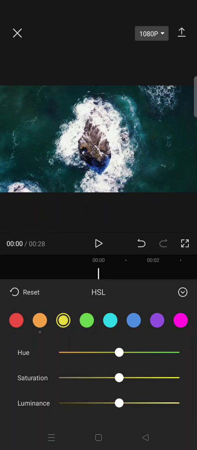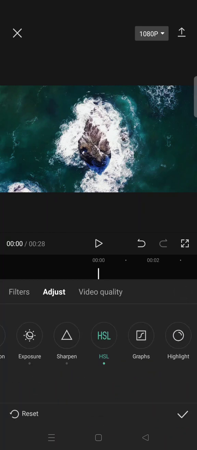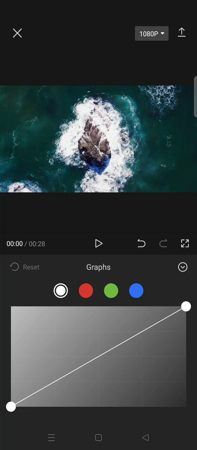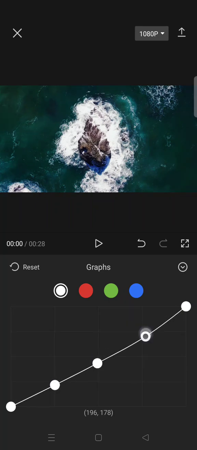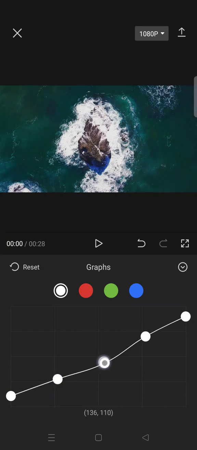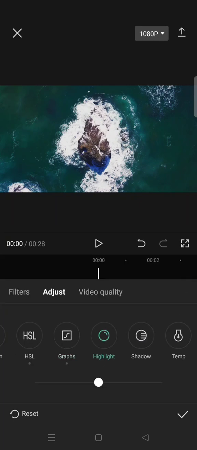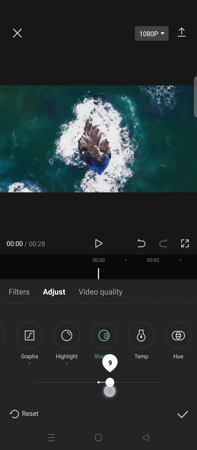Now on the yellow colors, lower the saturation to -100, and then the light blue color, set the saturation to 15. Now go back and click on the curves and use this curve on the white color. Okay, after that you can just go back, go to highlight and increase it to 5, and for the shadow increase it to 25.